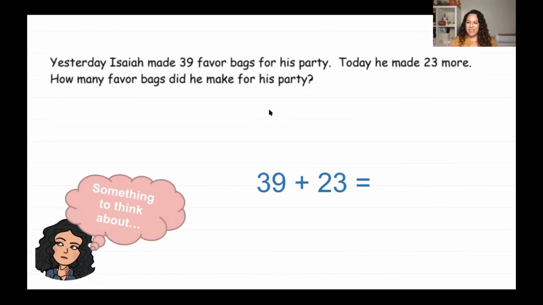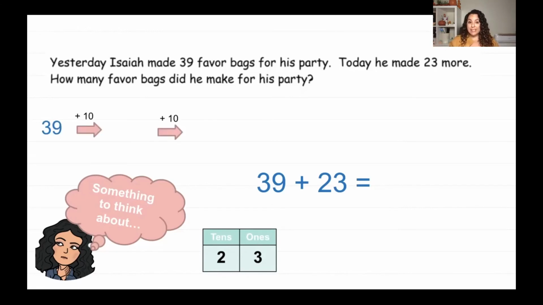Well, I can line that up and add it, but I'm going to use my strategy that we've been talking about today. So I know that I have 39 bags and I want to add 23. 23 is 2 tens and 3 ones. So let's start with the number 39, and we're going to make an arrow way. So I have 39, and I know that I need to jump 2 tens. So I'm going to put my first jump there, and I'm going to put my second jump there, and then I'll be done jumping by tens.